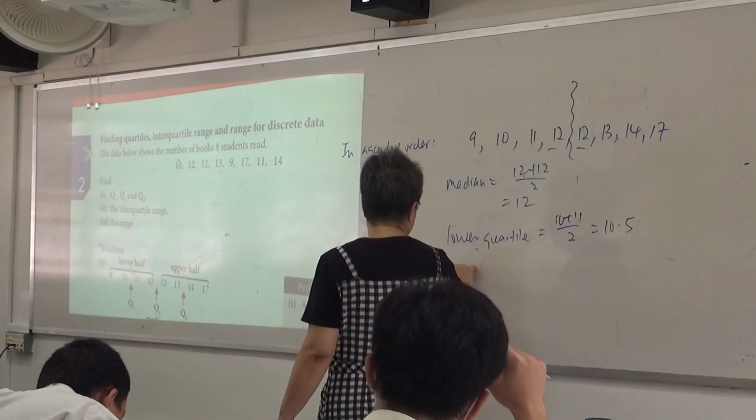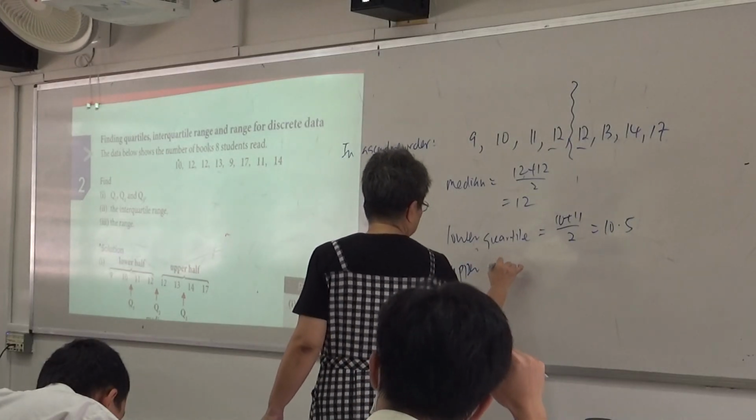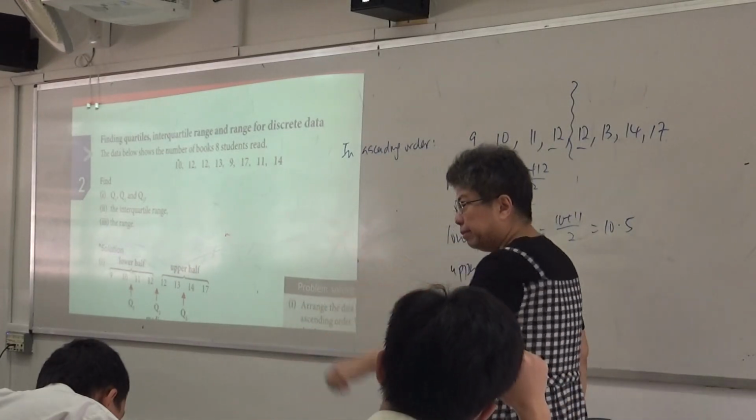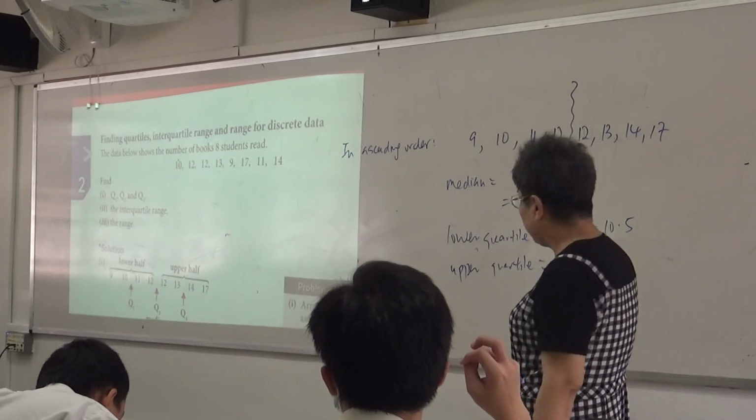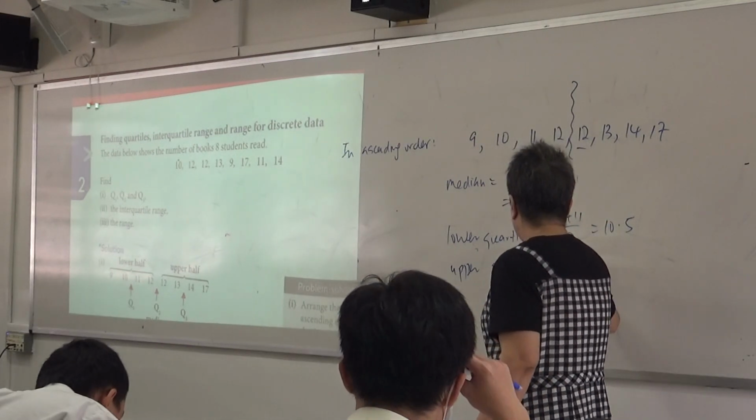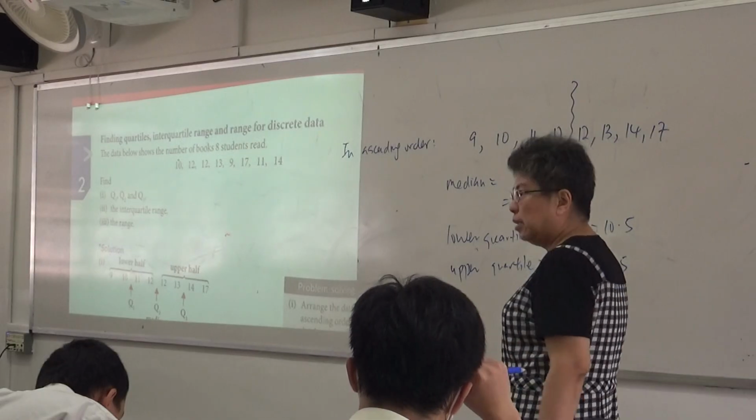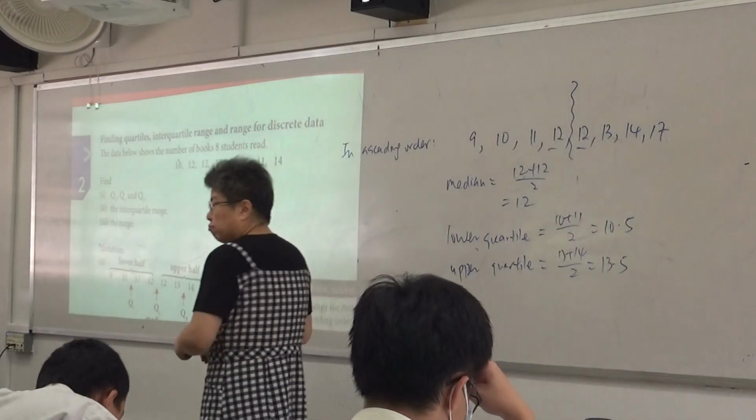What about the upper quartile? Say, 13 plus 14 divided by 2, answer 13.5. Is that correct?